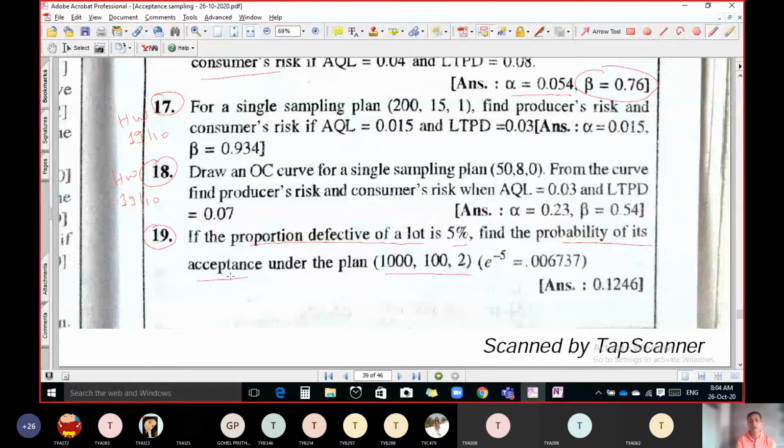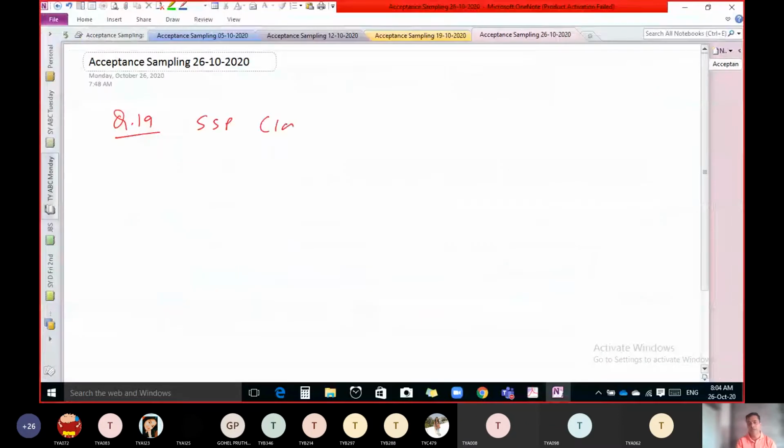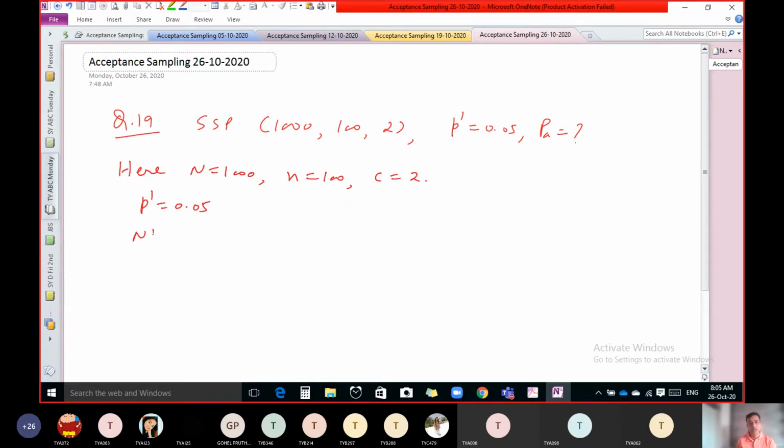So it's almost the same, but what is the difference? See, here capital N is 1000, small n is 100 and C equal to 2. P dash is 0.05. So if we use the hypergeometric distribution, then P dash times N, that is 1000 into 0.05, means 50.